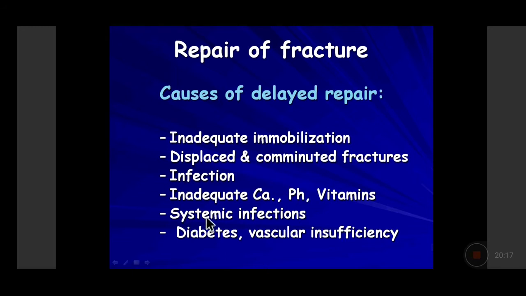So your basic nutritional status prior to the fracture is an important factor which will lead to adequate repair or a delayed repair. If you have systemic infection, systemic bacteremia may impair the fracture repair by causing infection.